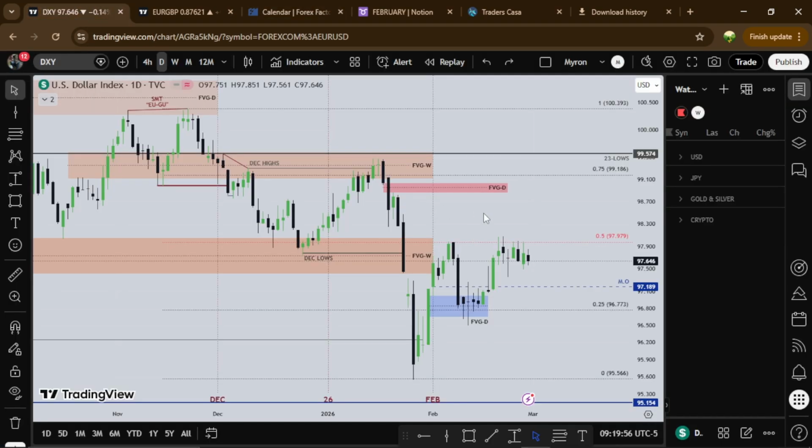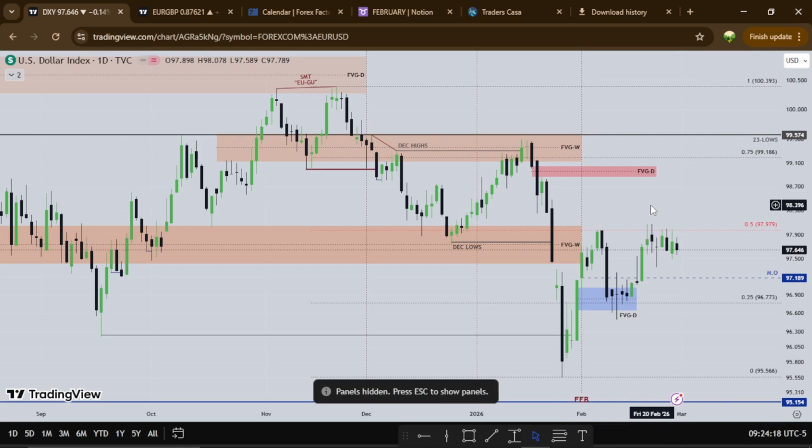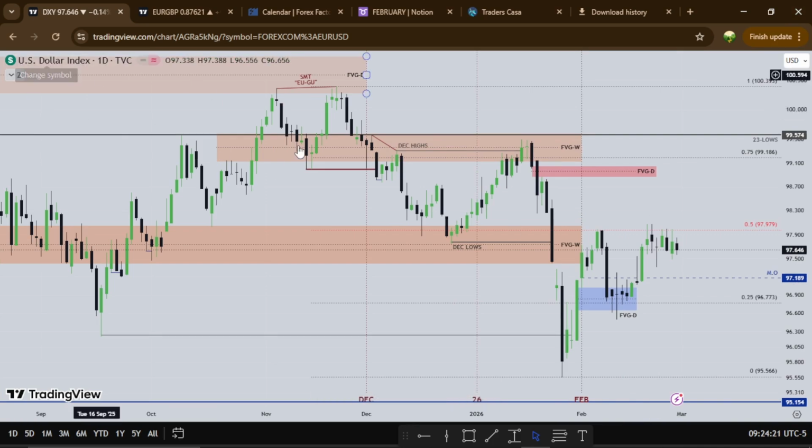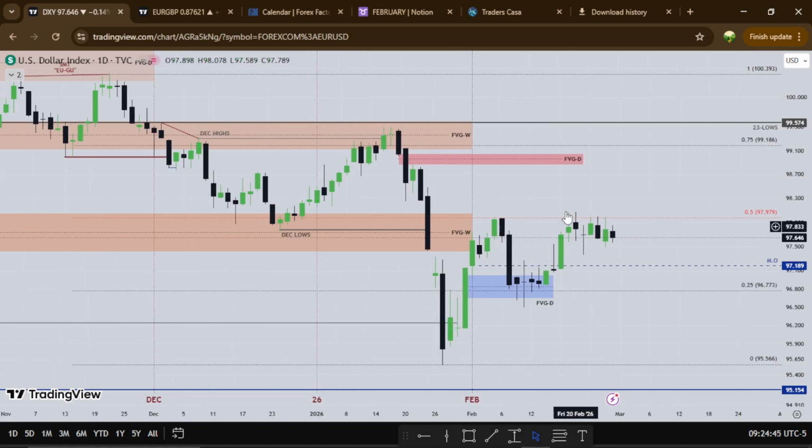So this is the dollar, right? As you can see, the US dollar index. This whole chart represents how the dollar is doing. For the month of February, we have a run up and a run down, some consolidation before we see the dollar trying to push up. Then we see the dollar close the month with this last candle right here. So the dollar was neither bearish nor bullish. It was like a range-bound month, right?